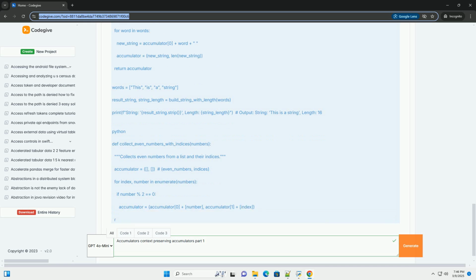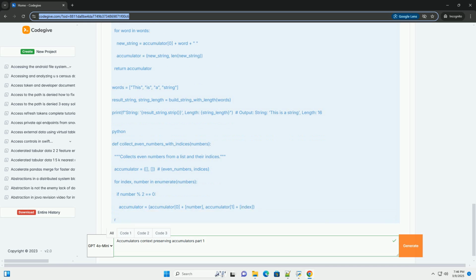Example 6, collecting even numbers with index tracking. We might want to collect even numbers and also store the indices where they were found in the original list. Now, our accumulator is a tuple containing two lists, one for the even numbers and one for their corresponding indices.